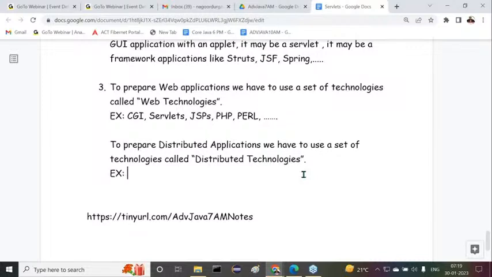What are the various examples for distributed technologies? If you observe, so many technologies are available. Even in J2SE also, one or two small technologies are available, which are of course outdated.